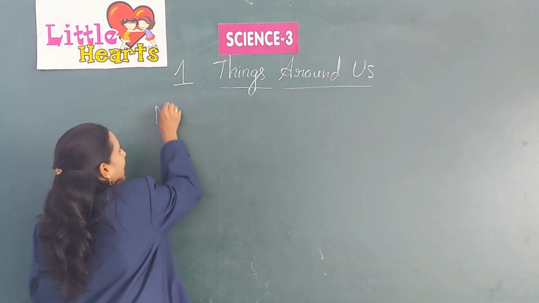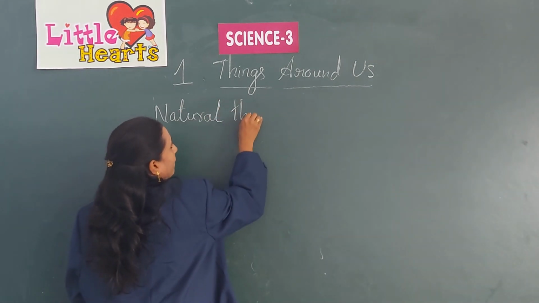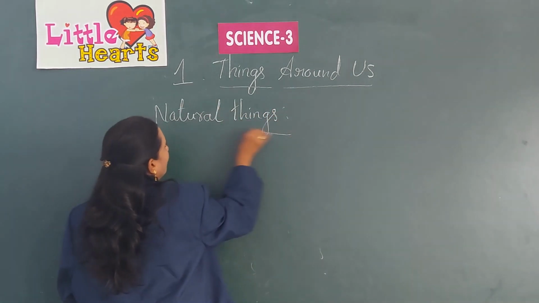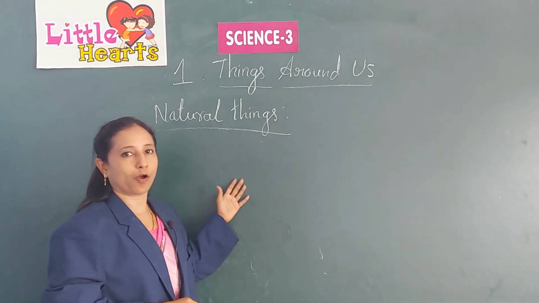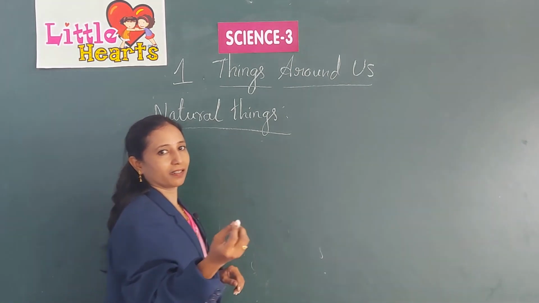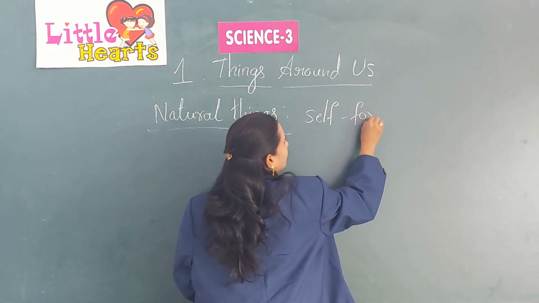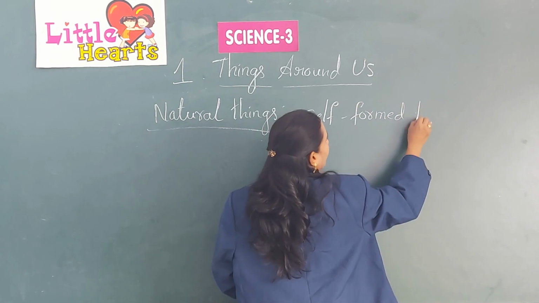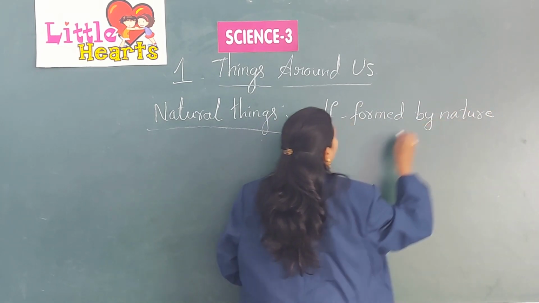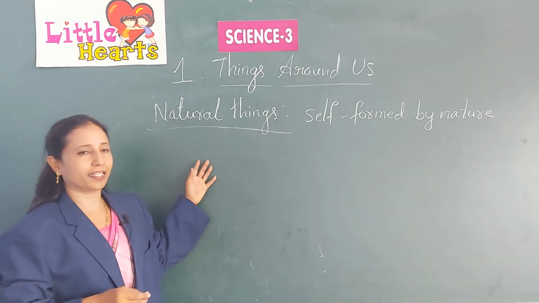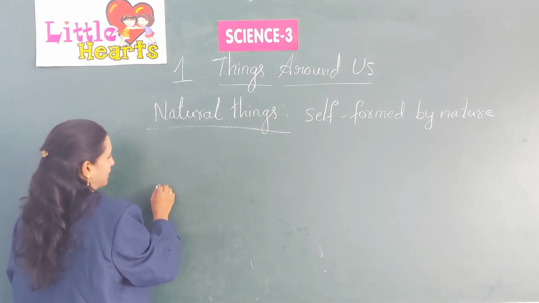Natural things. What are natural things? Things which are self-formed in nature are called natural things. Self-formed by nature are called natural things. And then next we are going to discuss